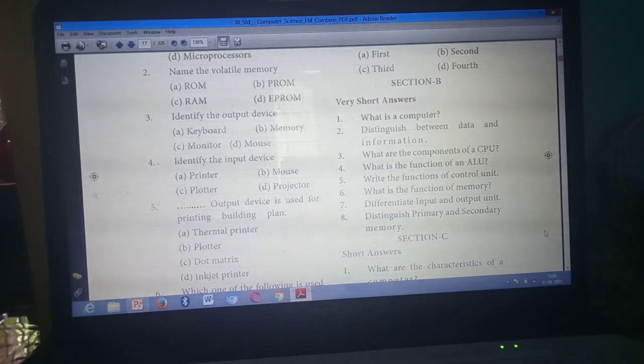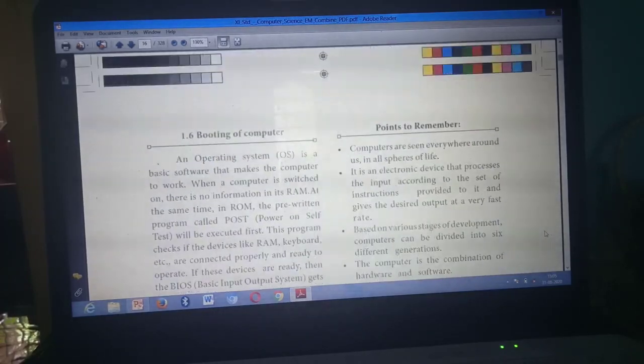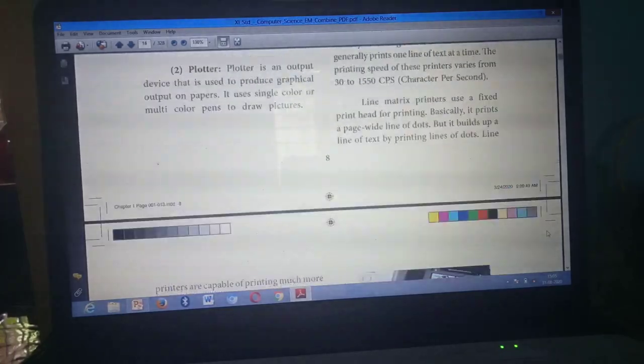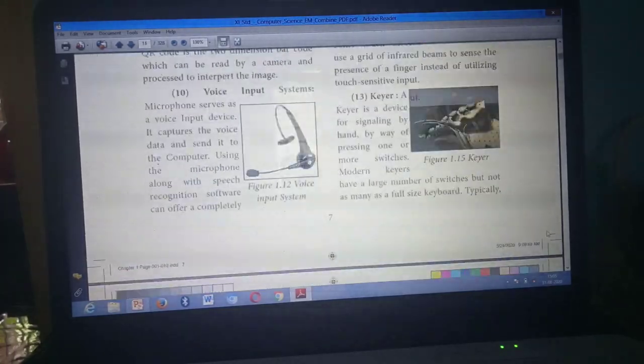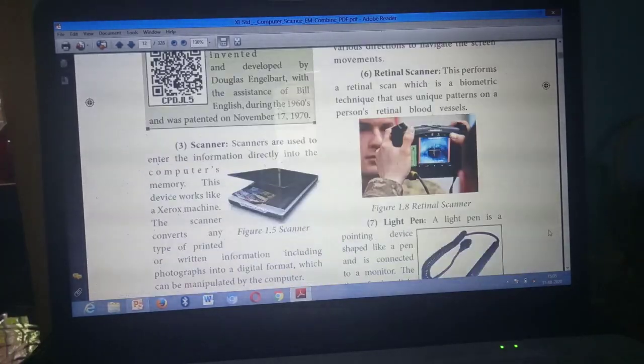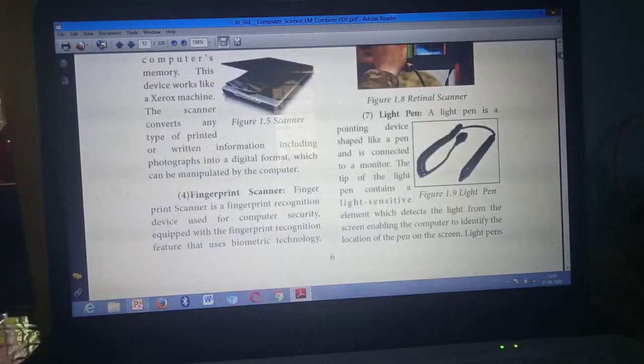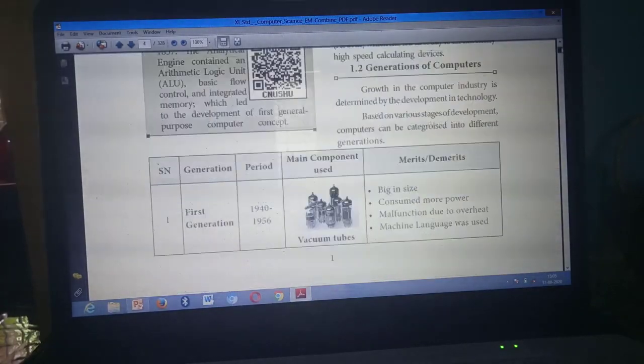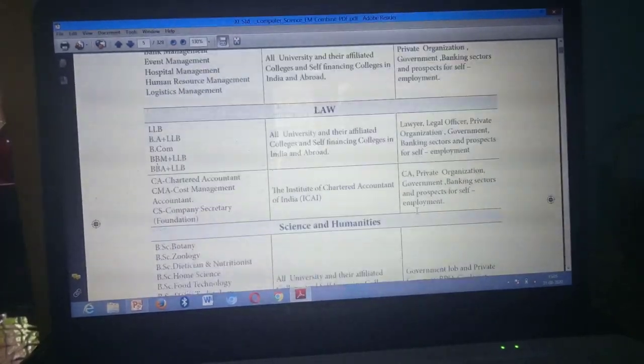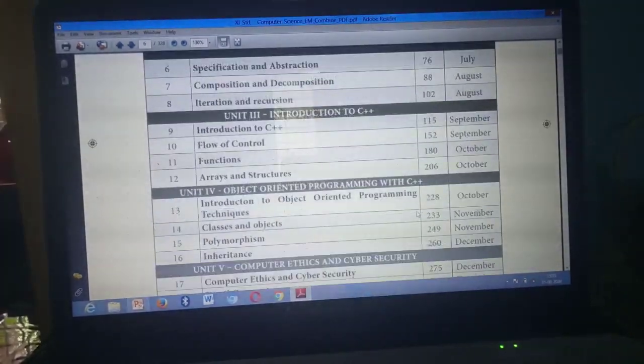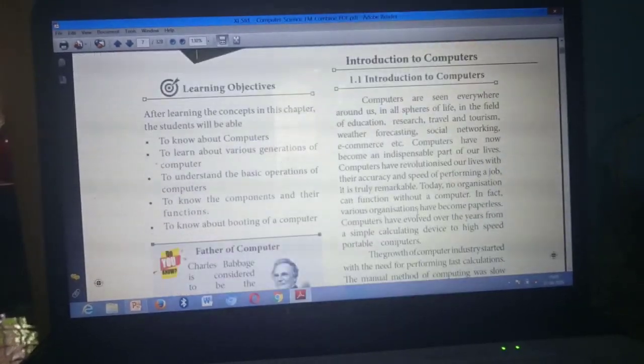Now we are going to mark the question answer. Okay. What's the first question? What is a computer?